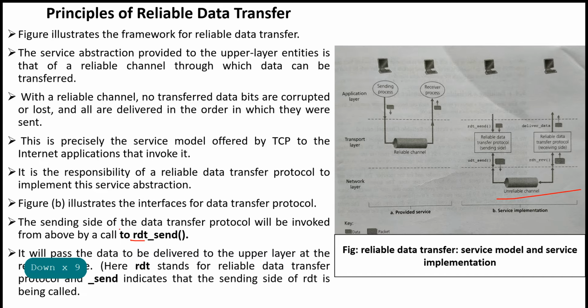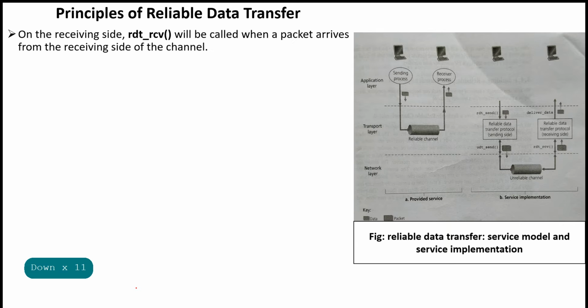Here RDT stands for reliable data transfer protocol, and send indicates that the sending side of RDT is being called. On the receiving side, rdt_receive. Here, this one is rdt_send, and this one is rdt_receive. This is the sending side and this is the receiving side, right?